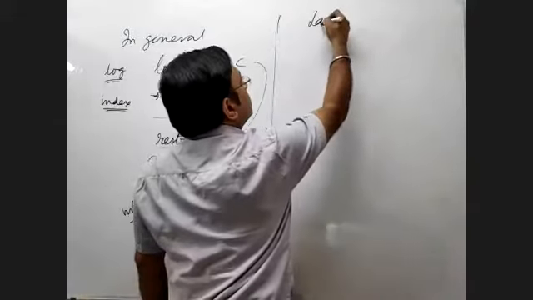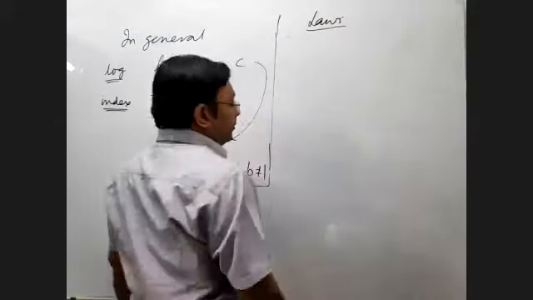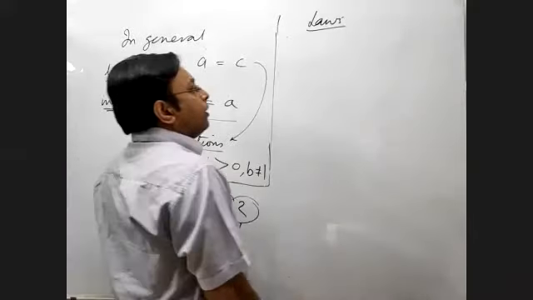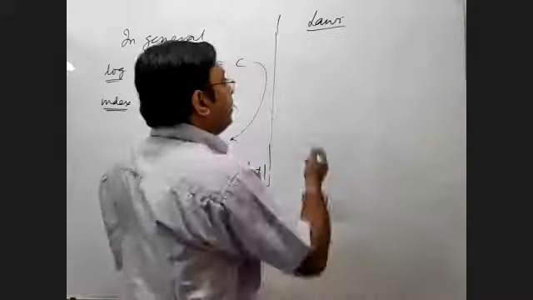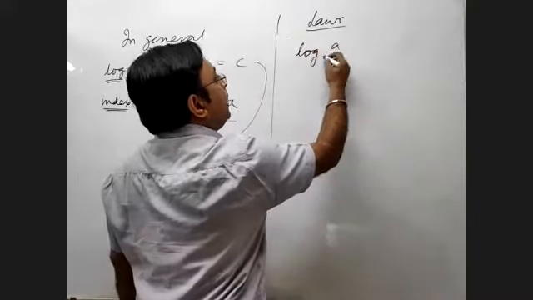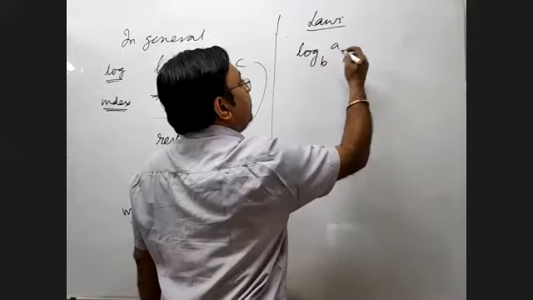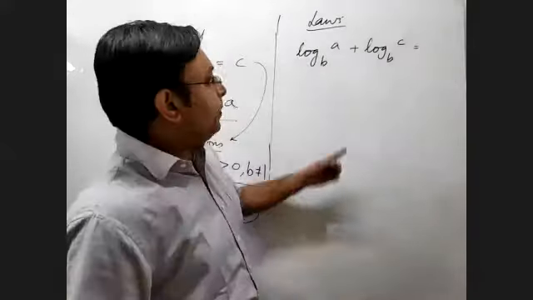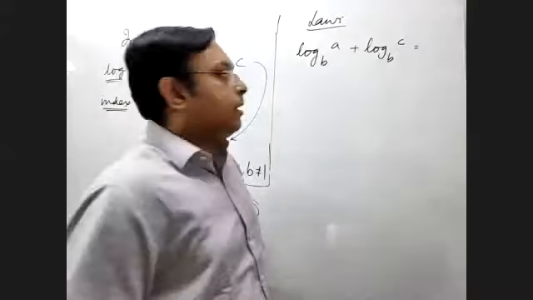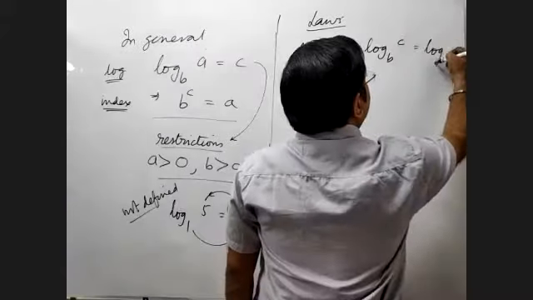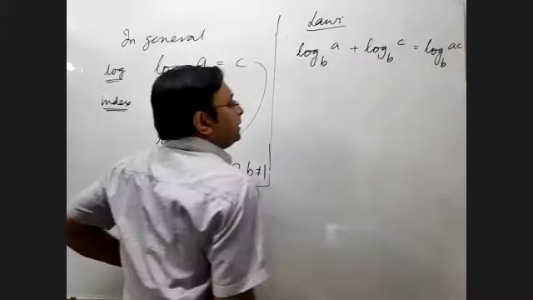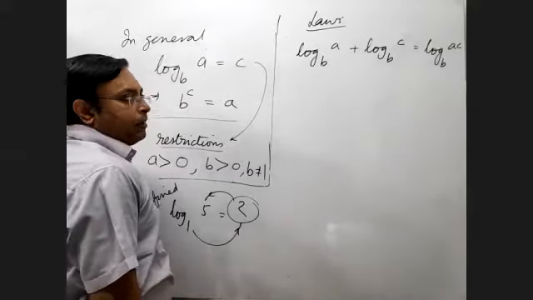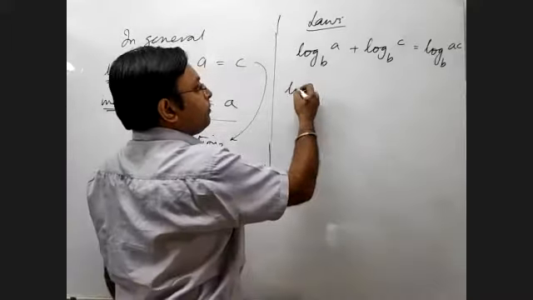So the laws pertaining to log, or rules or relationships, whatever we call them. Log A base B plus log C base B. So if the base is B, and the numbers are A and C, then the combined result you get is log AC base B. Then this is an addition; there's a subtraction also.